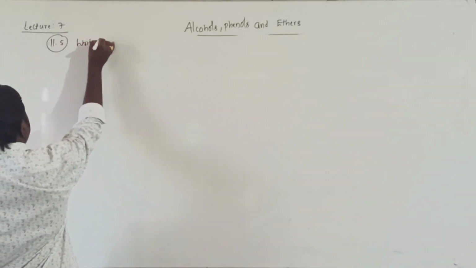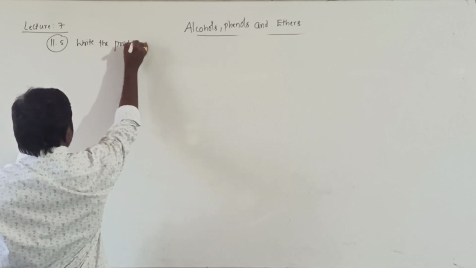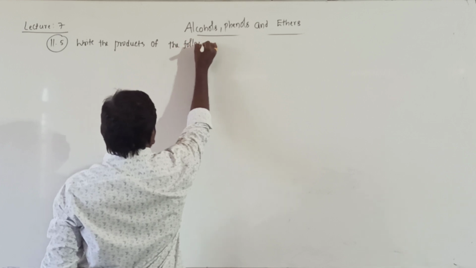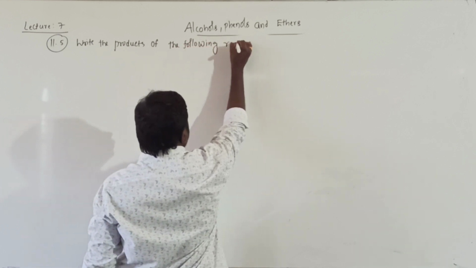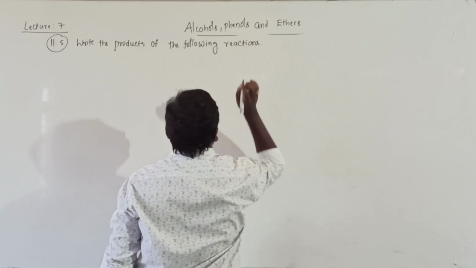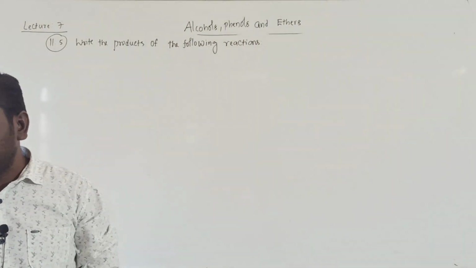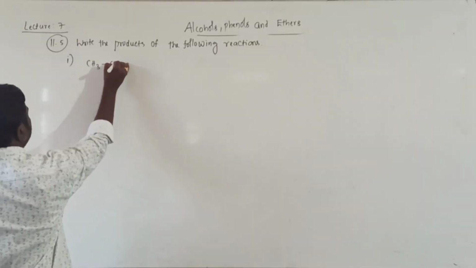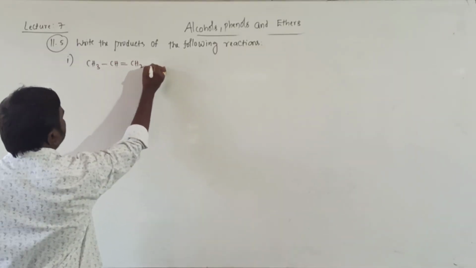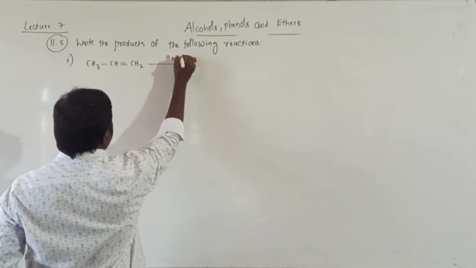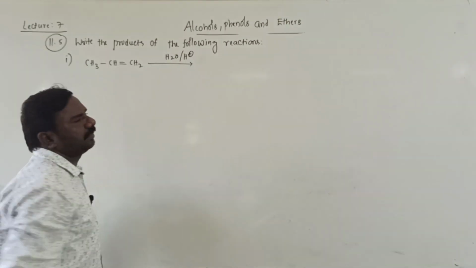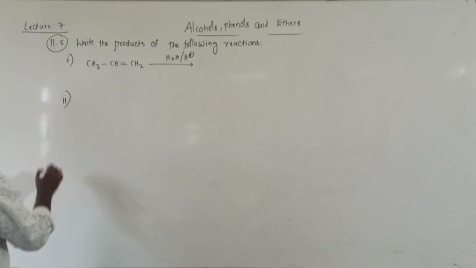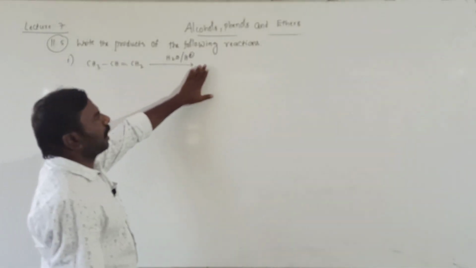The first reaction is: CH3 CH double bond CH2 treated with water in presence of acid, H plus. Next, the second one, and you need to write a product here, students.